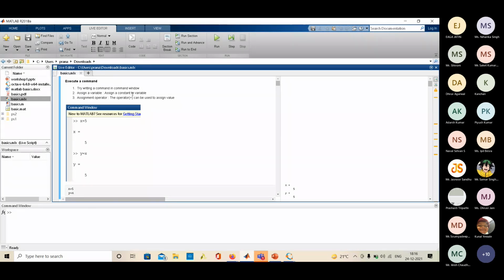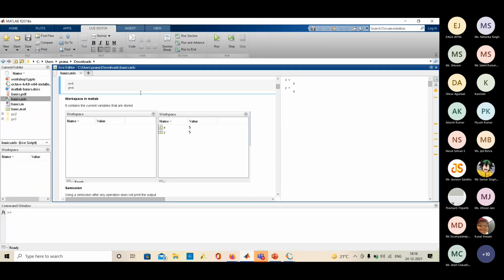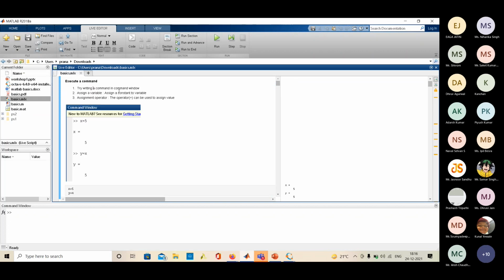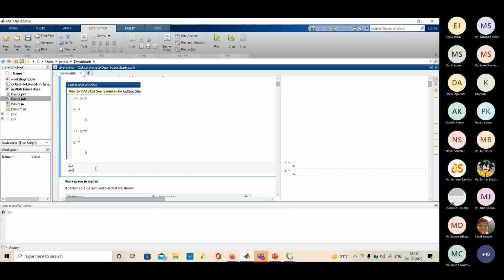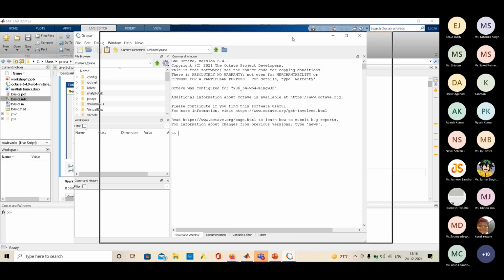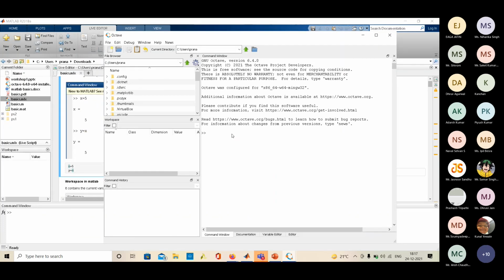MATLAB contains a live script that helps you write something on the top and at the same time code below it. This eases a lot of things, whereas Octave has only this command window function, and from here you can call anything in the workspace. Octave is a very basic version.